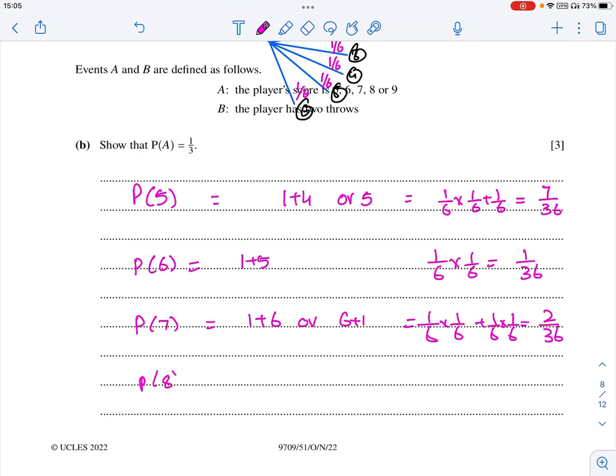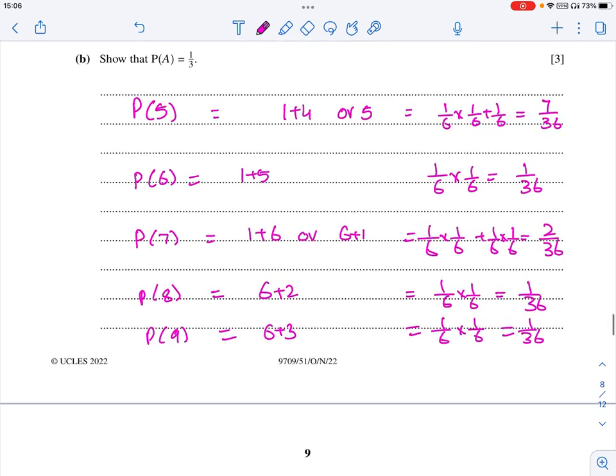Then he gets 8. 8 is only one way, 6 plus 2, which is 1 upon 6 times 1 upon 6, which is 1 upon 36. And he gets 9. How can he get 9? 6 plus 3, which is 1 upon 6 times 1 upon 6, which is 1 upon 36. So add them all. Probability of A will be 12 upon 36, which is 1 upon 3.